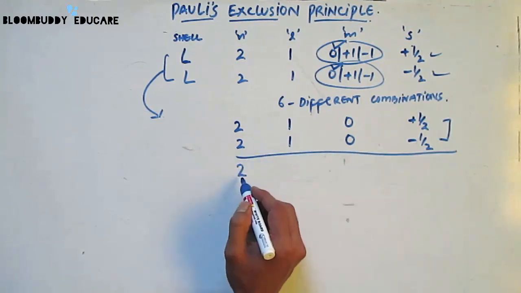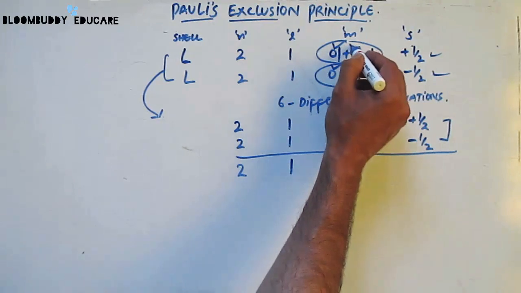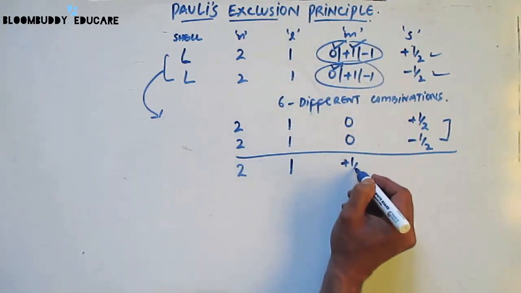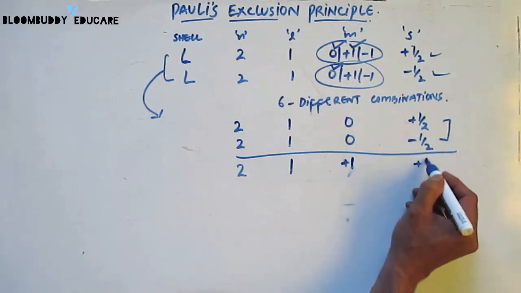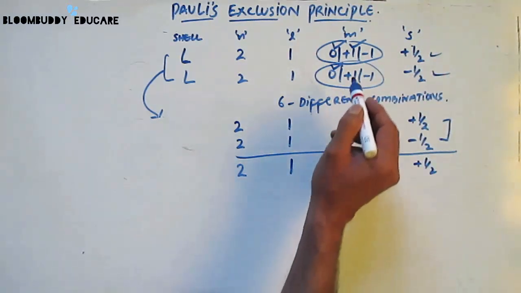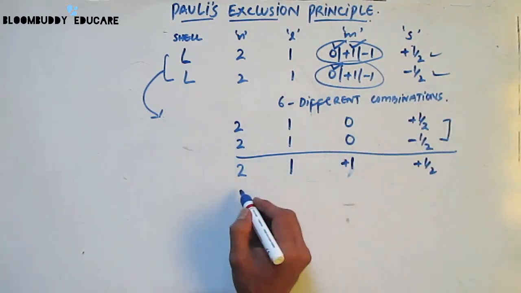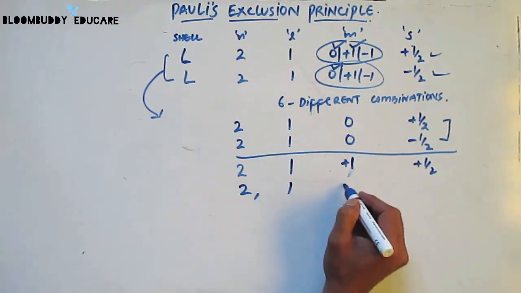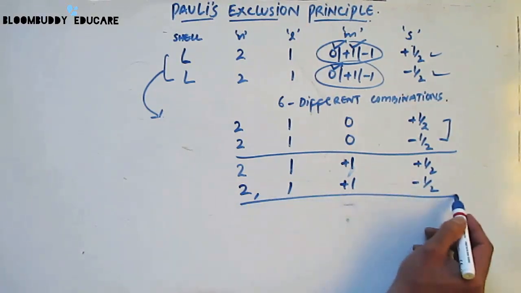Similarly, n is equal to 2, l is equal to 1, and then we'll take the plus 1 for m, and we'll take here plus 1 by 2. Then again taking the plus 1 for the minus 1 by 2 spin, that is 2, 1, 1, minus 1 by 2. This is the other set.